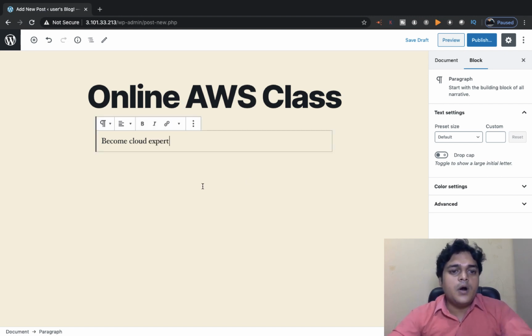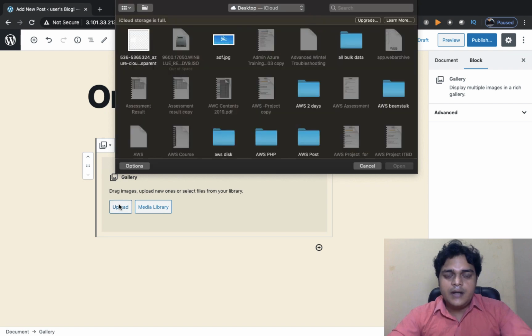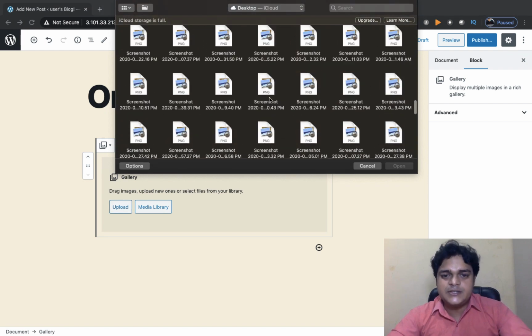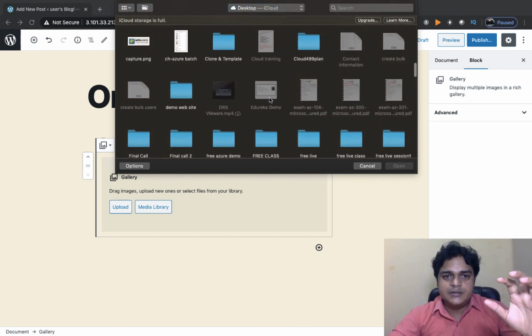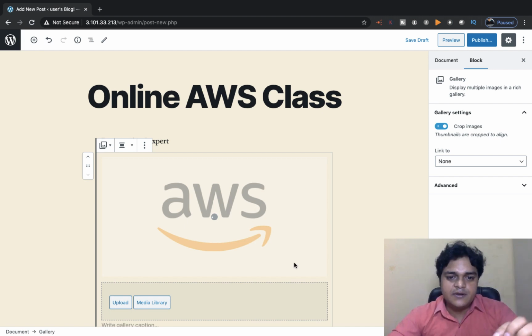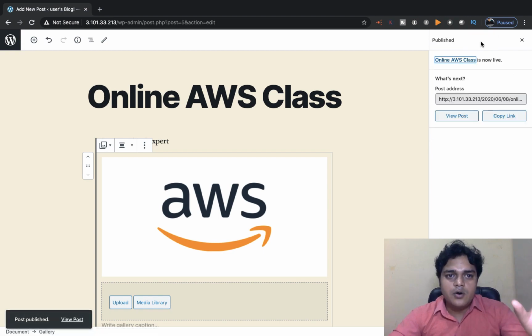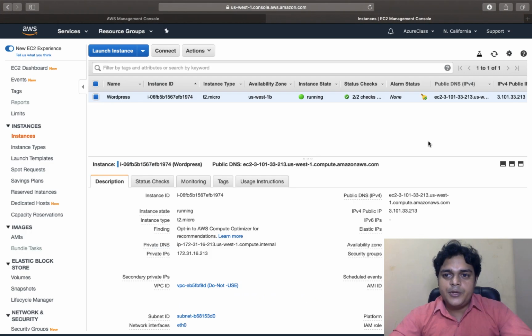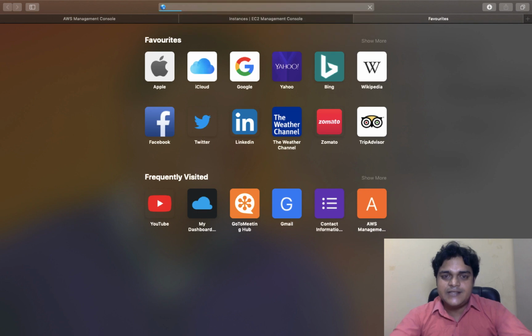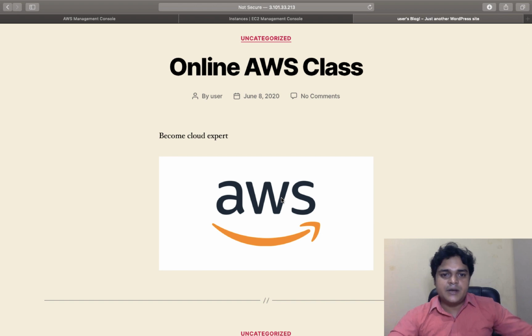Okay, and if you want to upload any image or video, you just need to click on the plus icon, go to the gallery and click upload, and choose any image from your on premises, in the sense from your local machine. I'm going to upload one AWS PNG image. Okay, and you need to click on publish. Once you click publish, go back to the portal, copy the public IP address again and paste it on any browser to check the changes. So this is the change that we configured: online class, become expert.